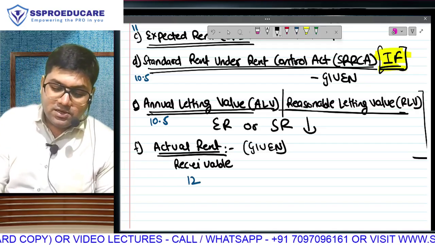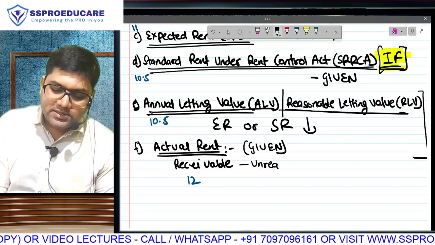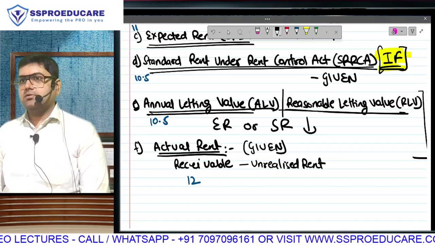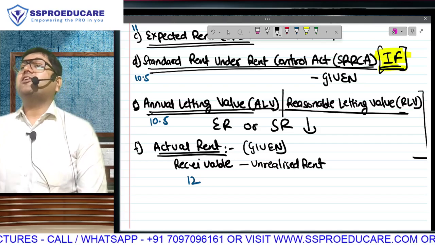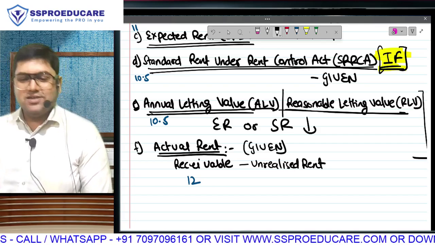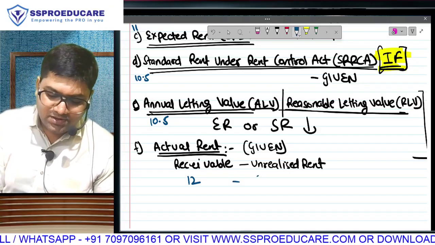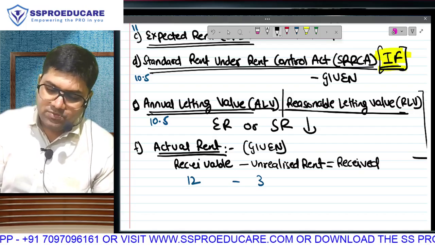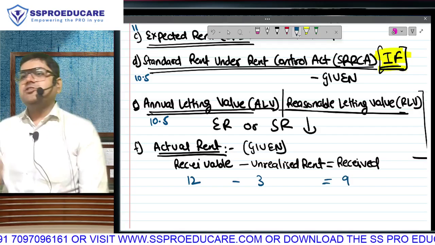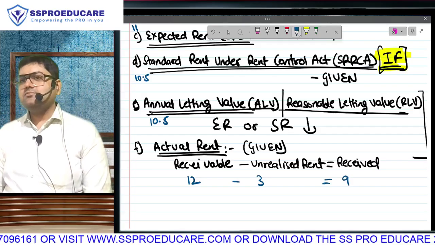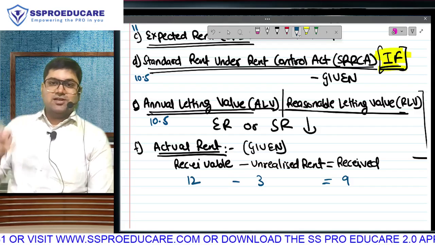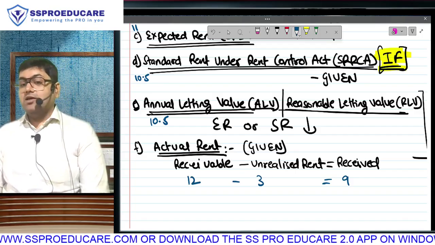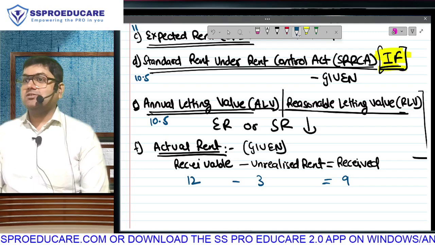But is it possible that from that 12 lakh, the tenant has not paid me some amount? There is some unpaid amount of rent. You can call this rent ka bad debts. Possible hai? The tenant has not paid me rent of 3 lakh. That means, how much is the received rent? GAV का definition repeat for me. What is meant? ALV or actual, whichever is higher. What is the ALV that you have computed for this assessee? 10.5.